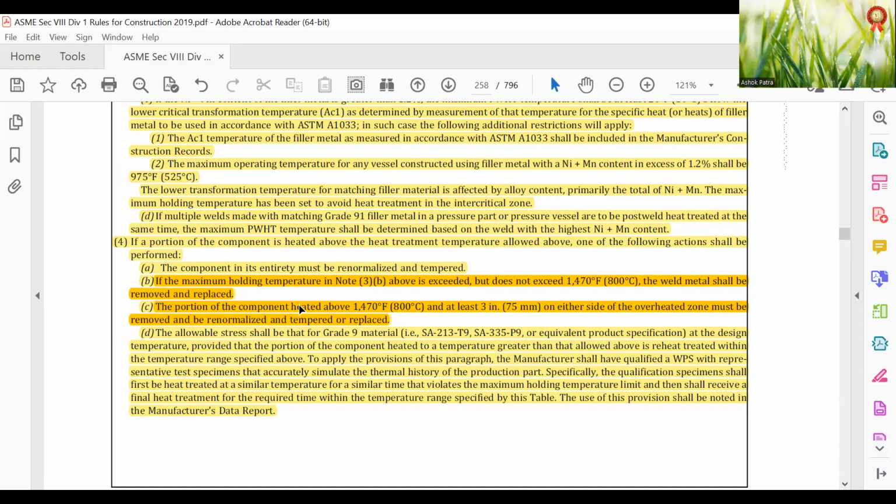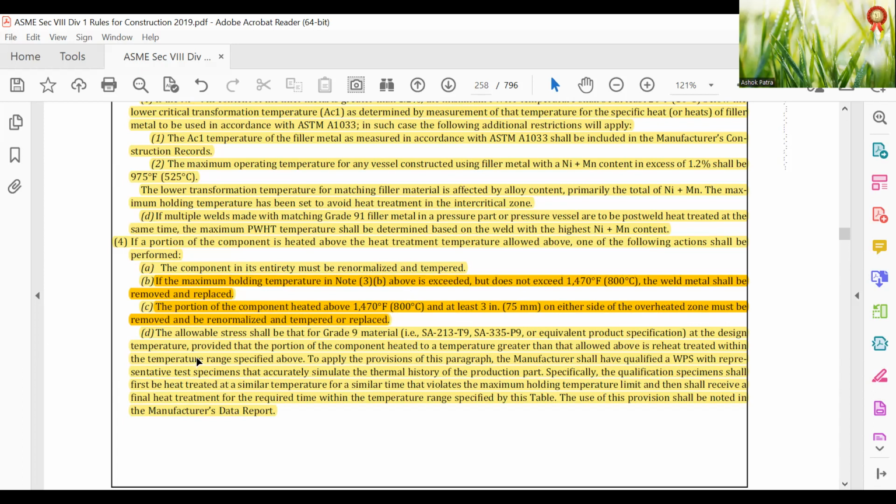The portion of the component heated above 1470 degrees Fahrenheit, 800 degrees centigrade, and at least 3 inch, 75 mm on either side of the overheated zone, must be removed and renormalized and tempered and replaced.